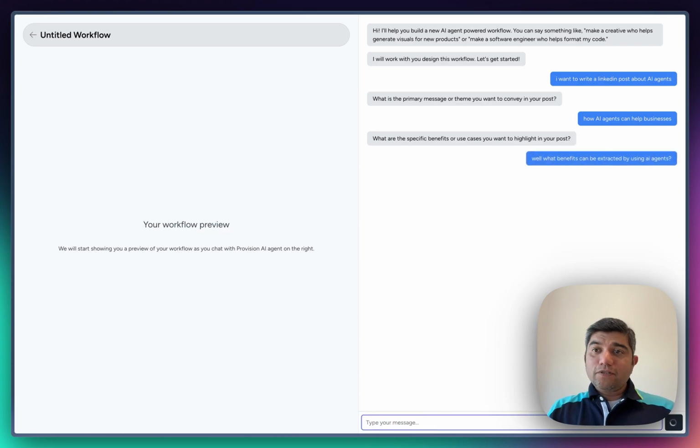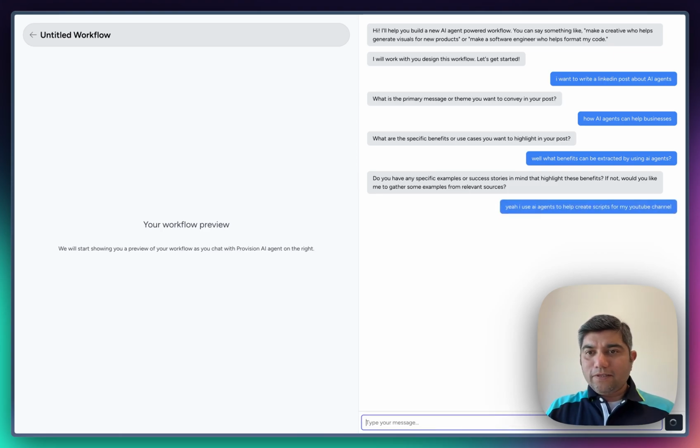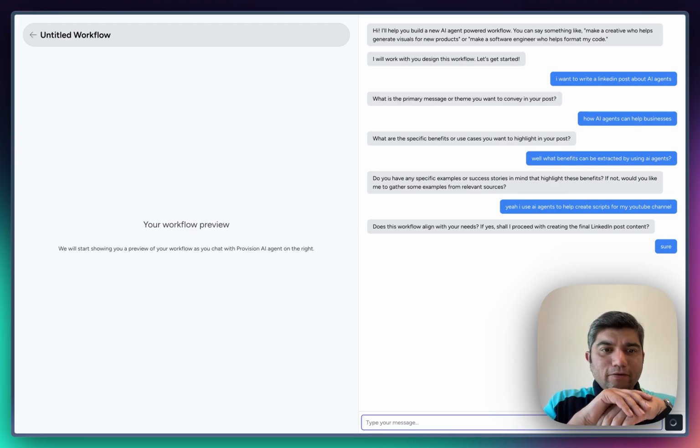So you can see you can have a conversation with this agent. You can ask questions in the middle to get more clarifications. And it will help you think through your process and say, okay, what you want to do, this is how you want to create the agents and all that. I'm going to give it an example. Let's see. Let's go ahead and let it create it.